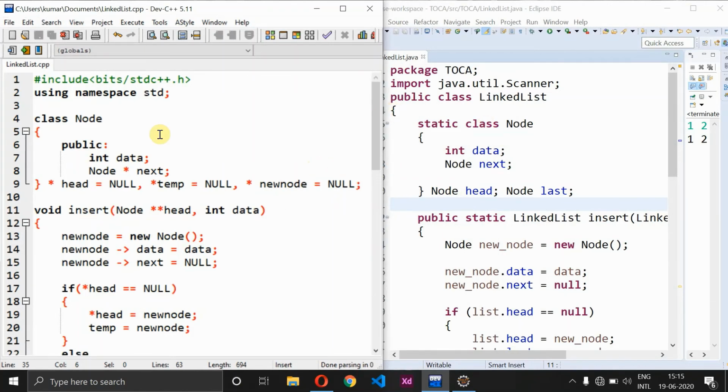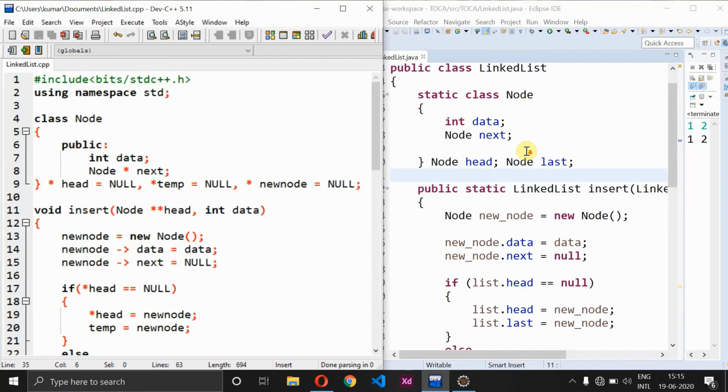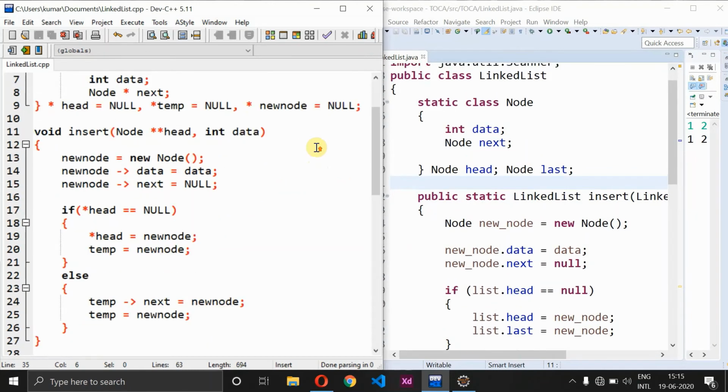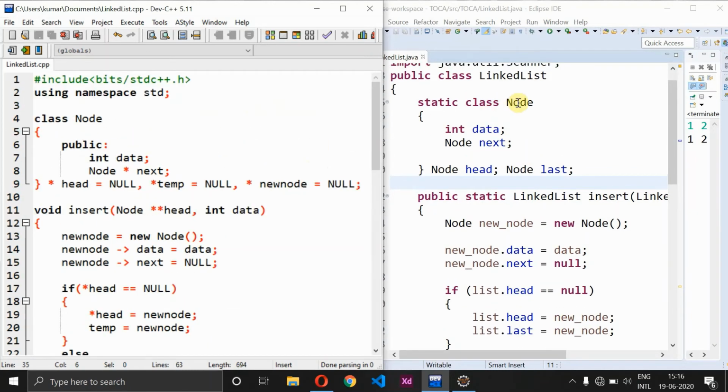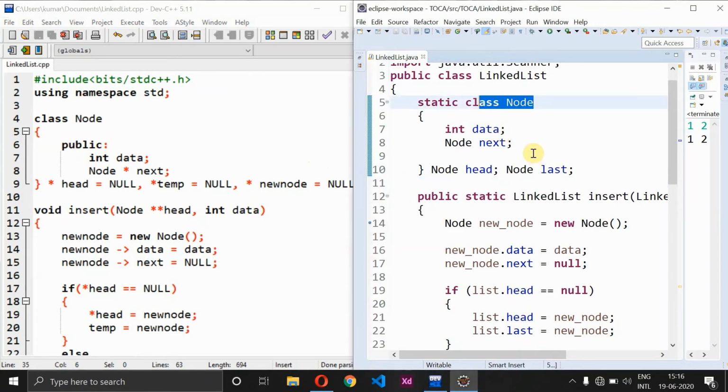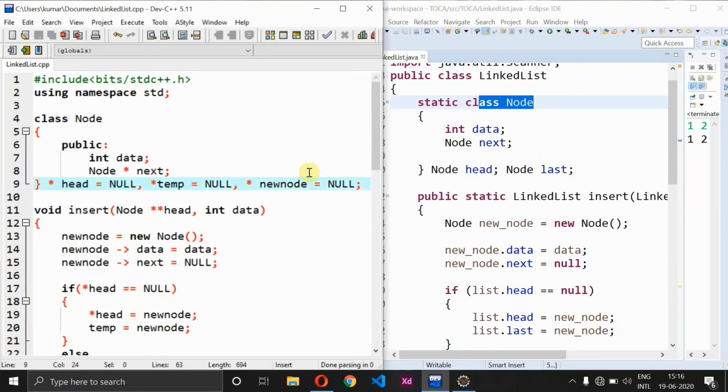So see here, in Java you very well know everything is based on classes, right? So everything should be enclosed within a class. So what I have done is, here we have class node and we have int data as well as node next. Same way here also I have class node, then int data and node next, followed by which I have node head and node last. But new node I have given inside here, whereas in C++ I have declared it globally, outside the method, and followed by which I have an insert method.